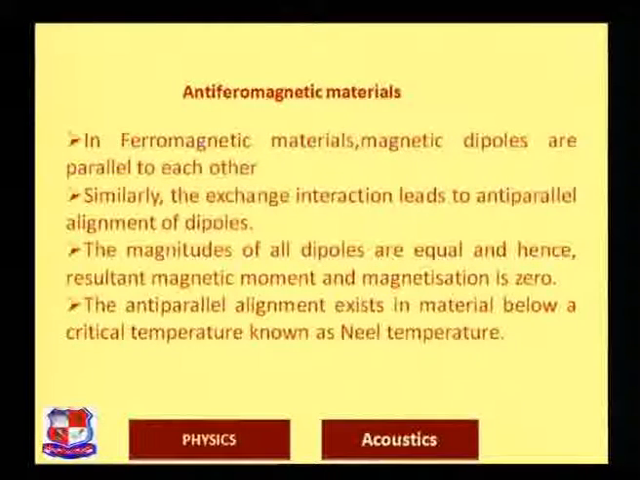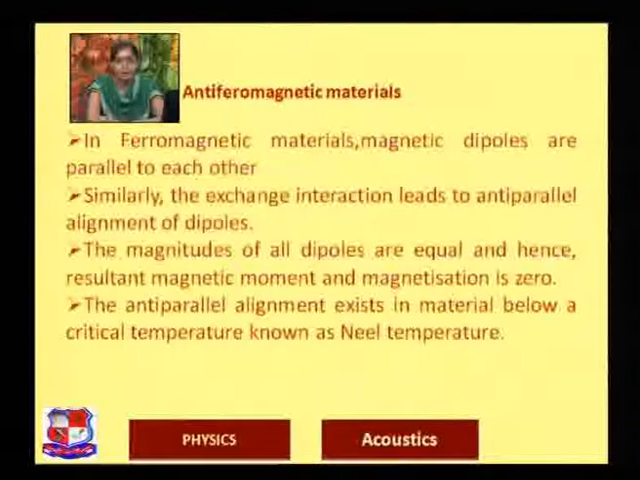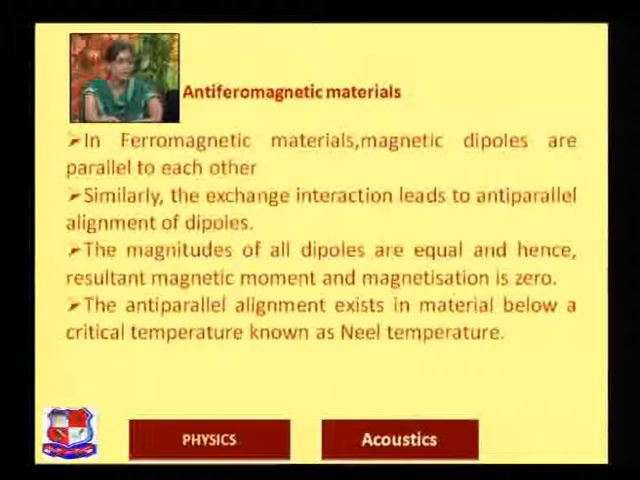Antiferromagnetic materials. In ferromagnetic materials, magnetic dipoles are parallel to each other, and in antiferromagnetic material, the magnetic dipole moments are anti-parallel to each other. The exchange interaction leads to anti-parallel alignment of dipoles. Mind well, their magnitudes are the same, and hence the resultant magnetic moment is again 0. So magnetization is also 0. The anti-parallel alignment exists in the material below a critical temperature known as the Néel temperature.